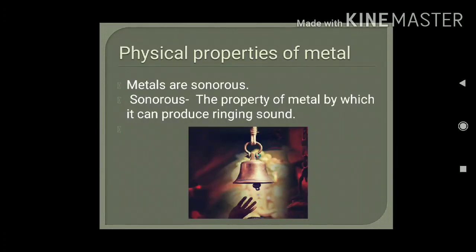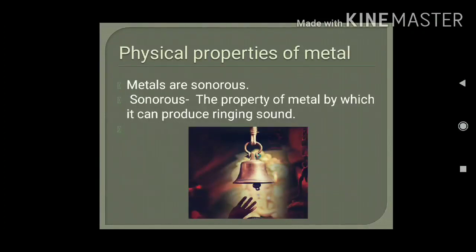Next property is metals are sonorous. What does it mean, sonorous? Before going to the term sonorous, let me ask you one question. Have you ever noticed the difference in sound on dropping of a metal coin and a chalk? Definitely the sound is very different. When we drop a metal coin, it produces a ringing sound, whereas chalk doesn't.